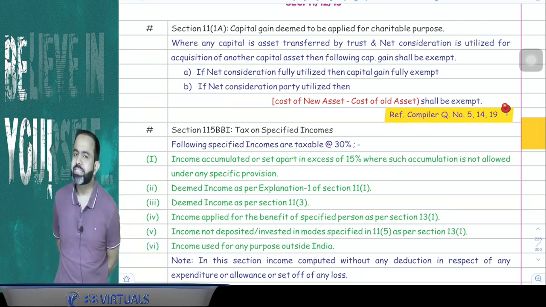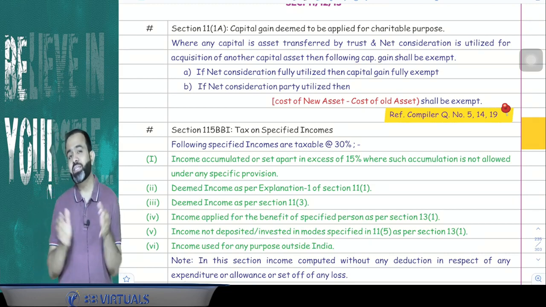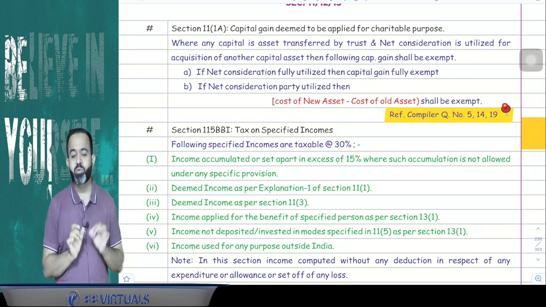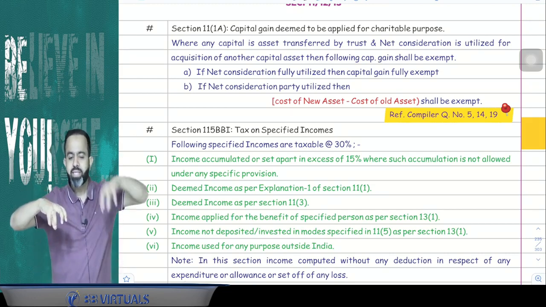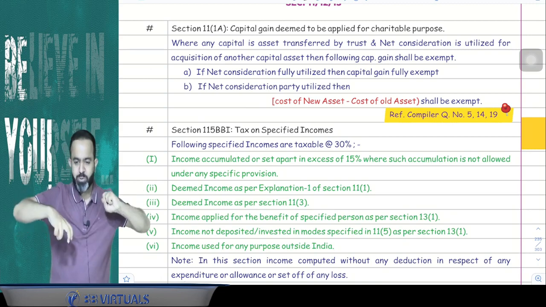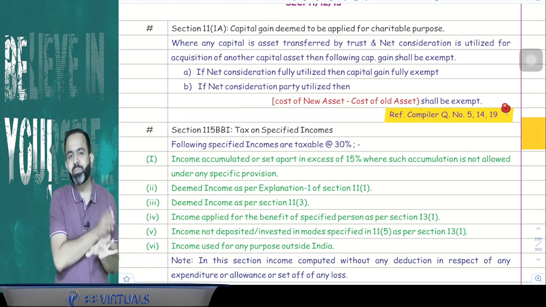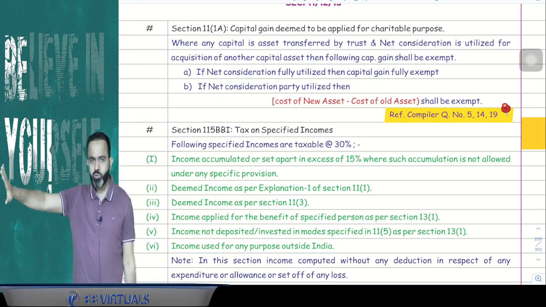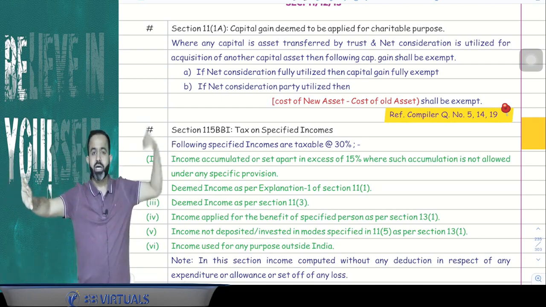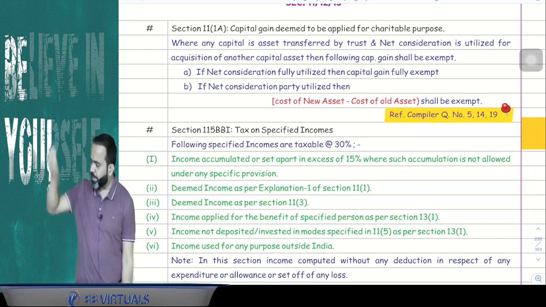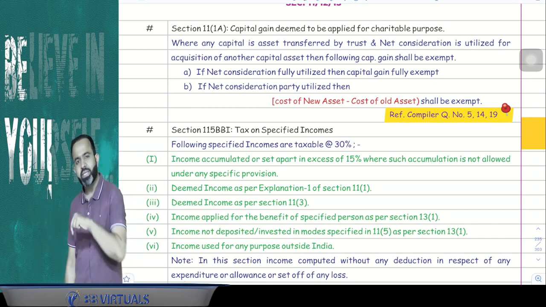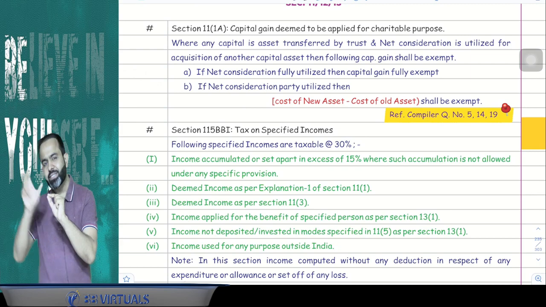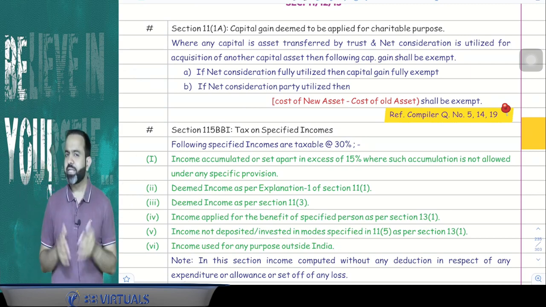But suppose the net consideration is partly utilized, then exemption is available as per one formula, and that formula is cost of new asset minus cost of old asset; that remaining will be treated as the exemption. So what I am saying is that one capital asset is sold, and in that year another capital asset is acquired, then the capital gain will be exempted. But how will the capital gain be exempted? If your net consideration is fully utilized, then the capital gain is fully exempt.